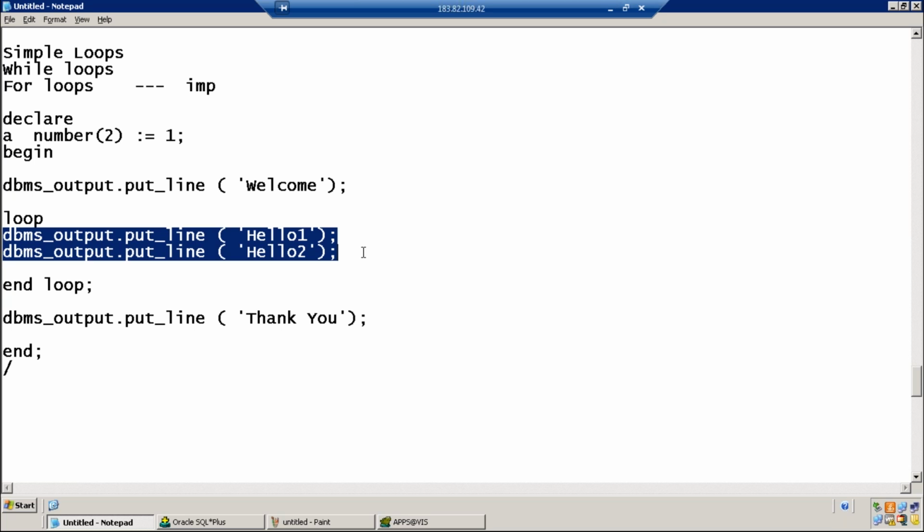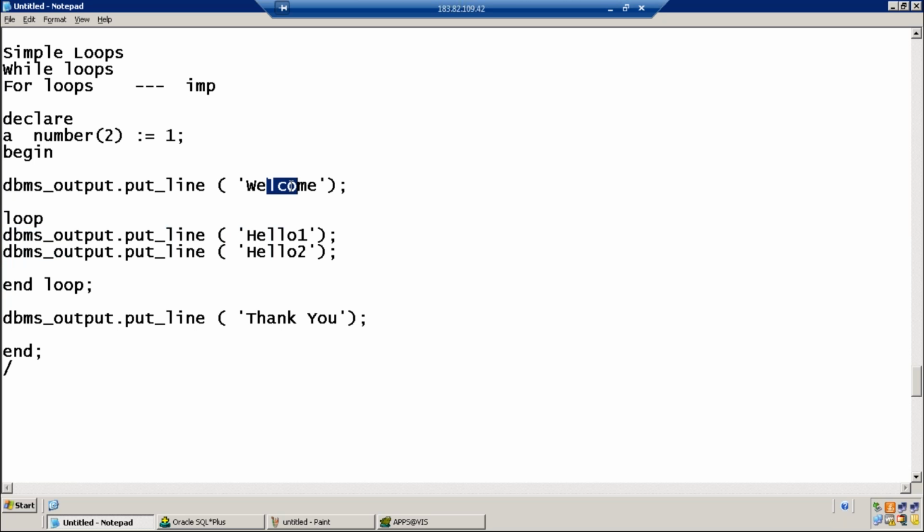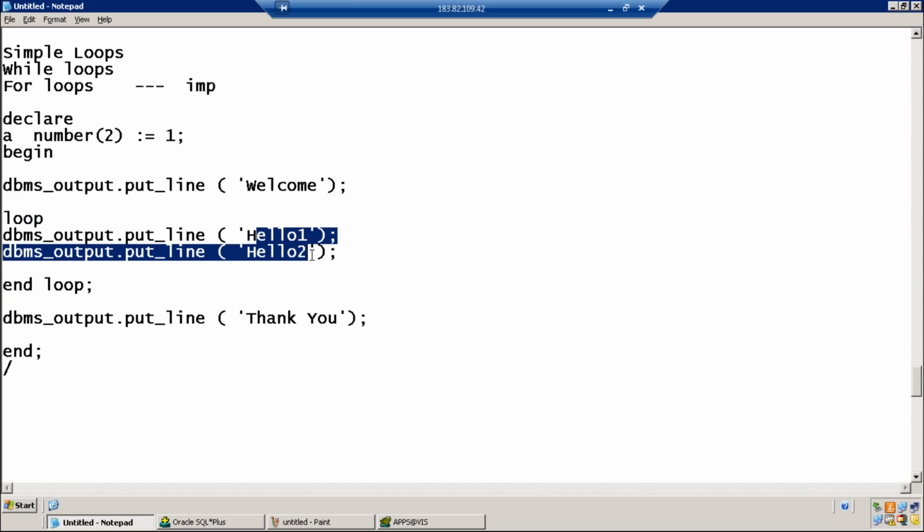Program execution starts from begin. First, welcome is printed. Control enters the loop, hello 1, hello 2 is printed, and then thank you will be printed. How many times are hello 1 and hello 2 printed?